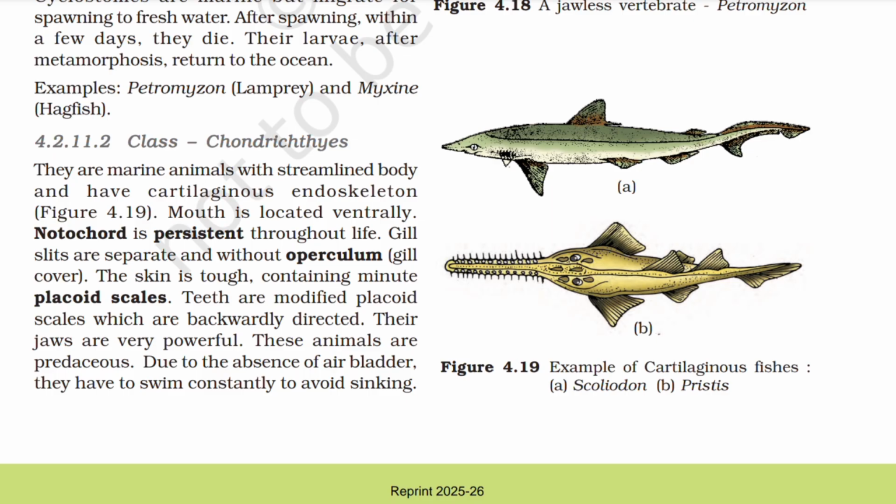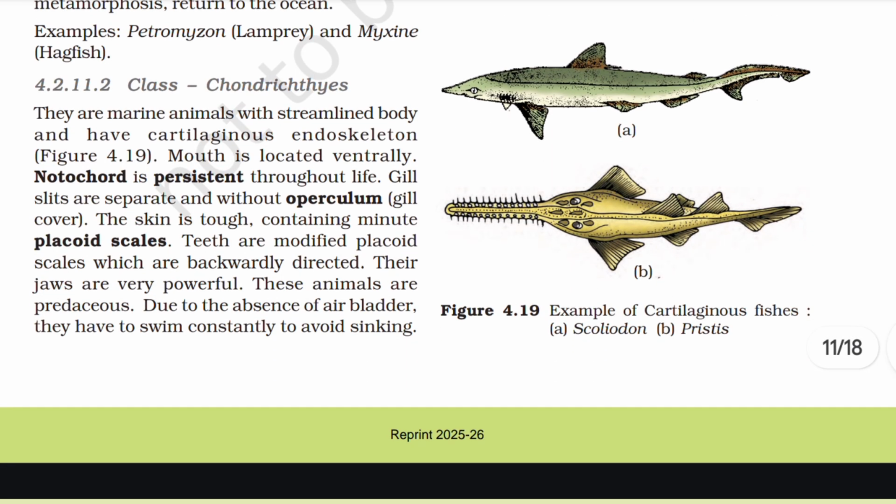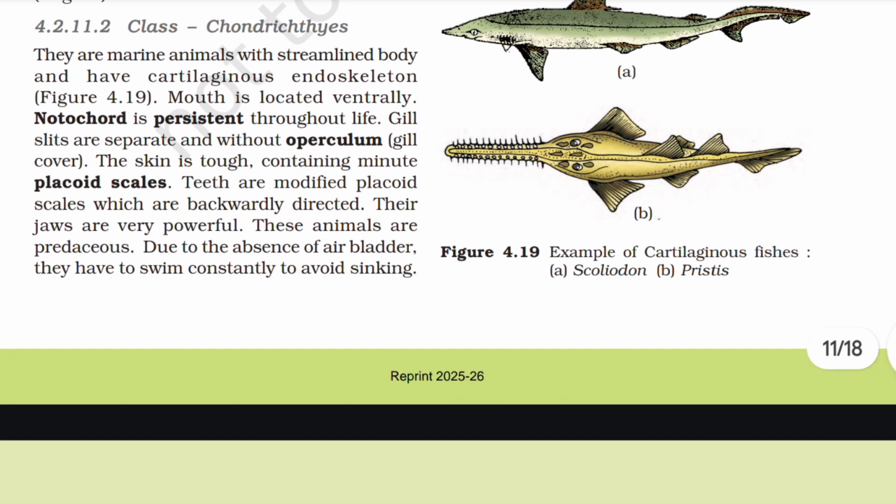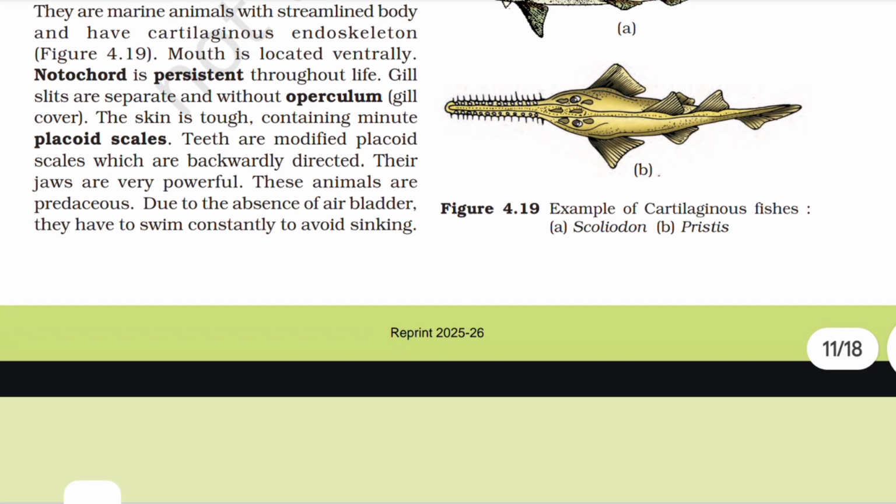4.2.11.2 Class Chondrichthyes. They are marine animals with streamlined body and have cartilaginous endoskeleton. Mouth is located ventrally. Notochord is persistent throughout life. Gill slits are separate and without operculum. The skin is tough, containing minute placoid scales. Teeth are modified placoid scales, which are backwardly directed. Their jaws are very powerful.